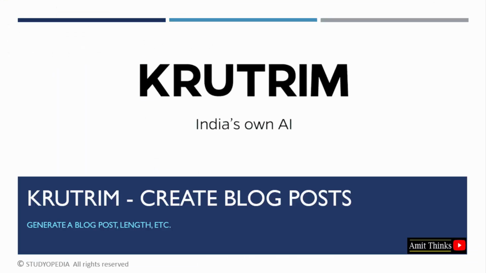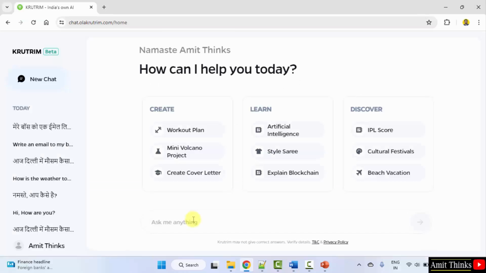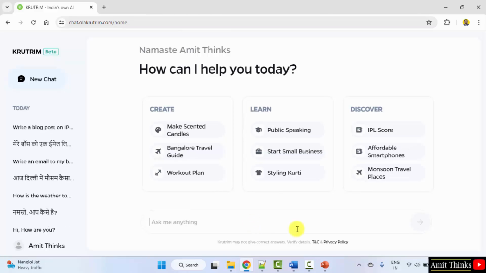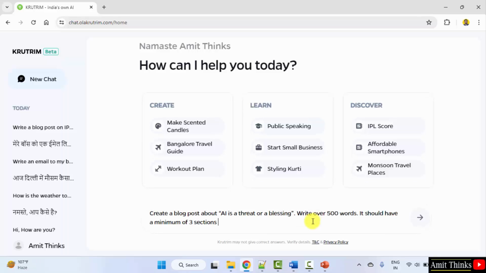In this lesson, we will learn how we can write a blog post with Krutrim. So let's see some examples. So here is our Krutrim. Let us write a blog post. So let us type, create a blog post about AI is a threat or a blessing. We will also mention the number of words as well as sections. Write over 500 words. It should have a minimum of 3 sections. Let's see.